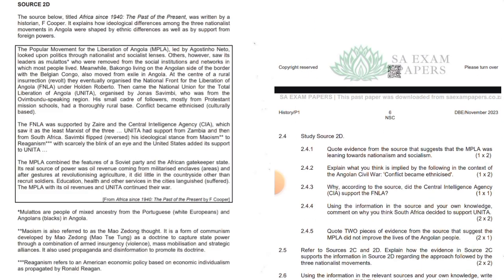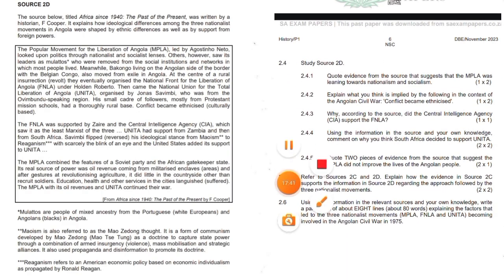So we are going to 2.4 now. 2.4, guys. Study source 2D. 2.4.1. Quote evidence from the source that suggests that the MPLA was leaning towards nationalism and socialism. We have to quote evidence from the source. The Popular Movement for the Liberation of Angola, MPLA, led by Agostinho Neto, looked upon politics through nationalist and socialist lenses. Please, guys, you can look at the source and pause the video.